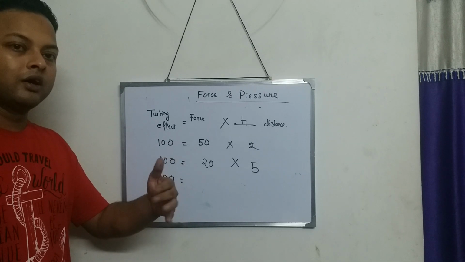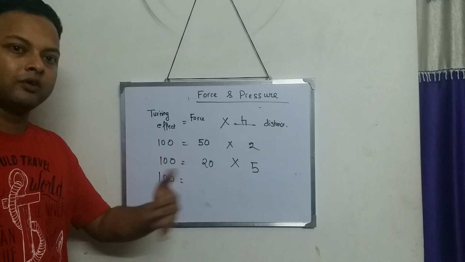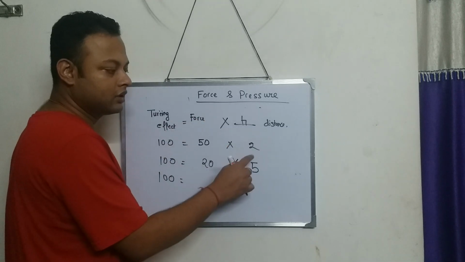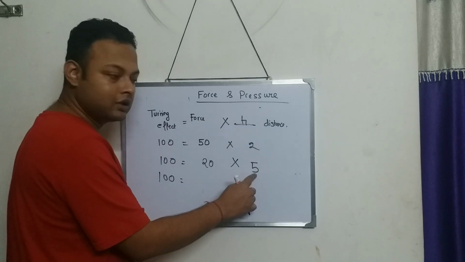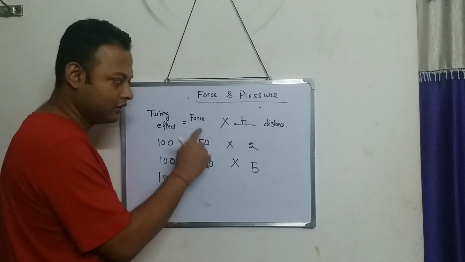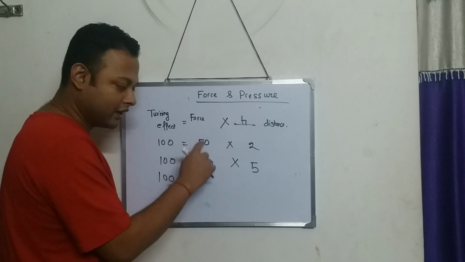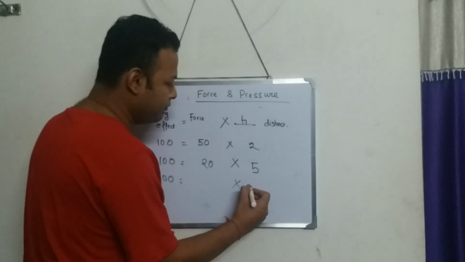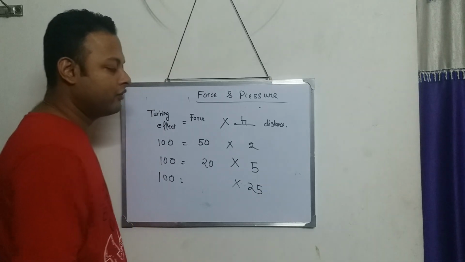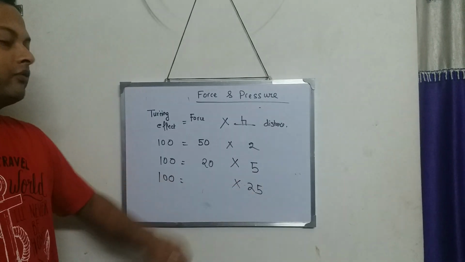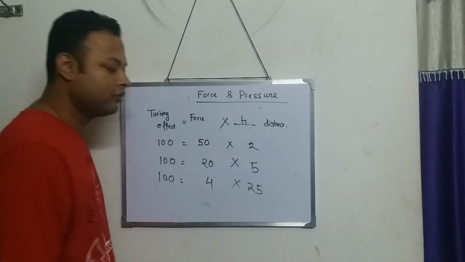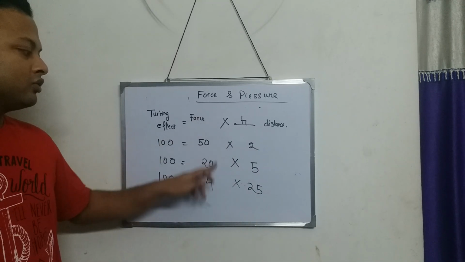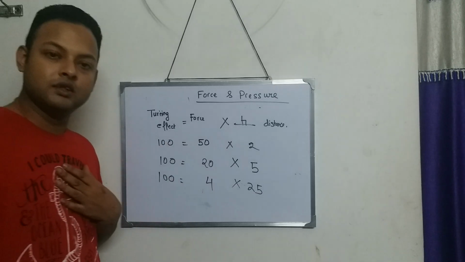The turning effect of the door is constant, and the turning effect is equal to force into distance. So as the perpendicular distance increases, the force we apply decreases. We further increase, suppose we increase that from 5 to 25, and what do we write over here? Only 4. So as the perpendicular distance increases, the amount of force applied by us decreases.